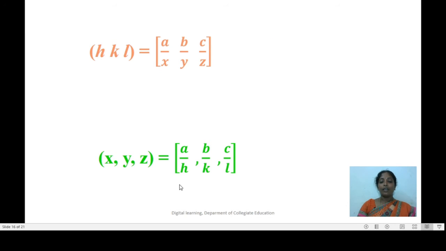Suppose we know the Miller indices and want to sketch the plane, then we need the intercepts. The intercepts can be calculated by using the second formula shown on the slide. Therefore, if you know the intercepts x, y, z, you can write the Miller indices, and if the Miller indices are given, you can sketch the plane by finding the intercepts using the second formula.